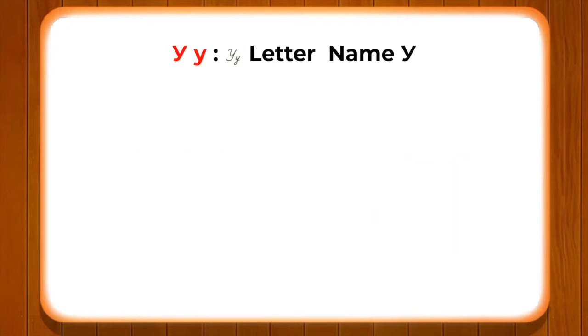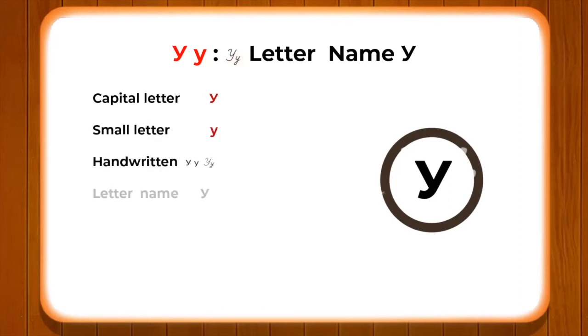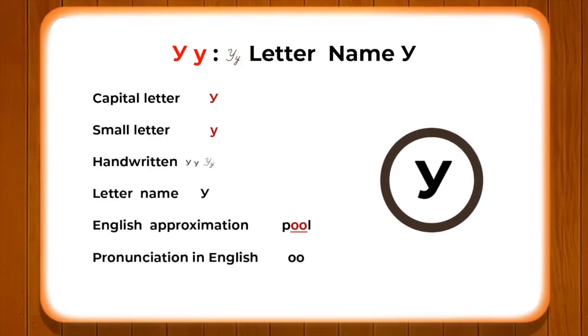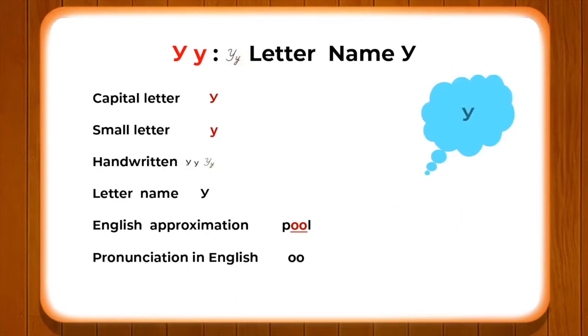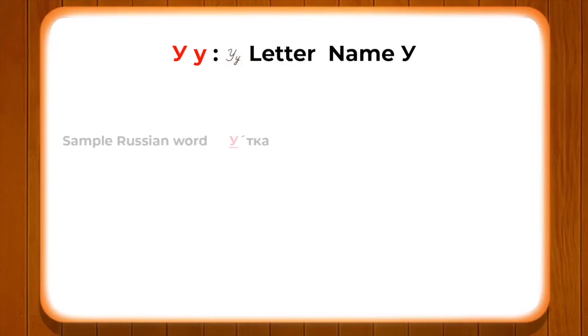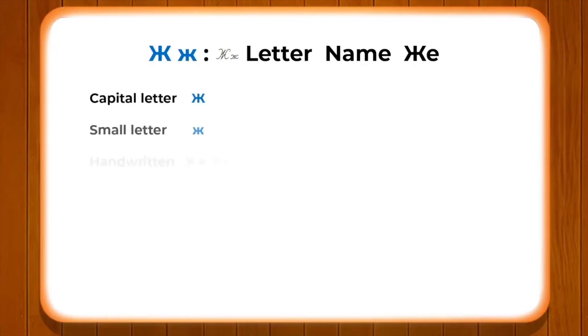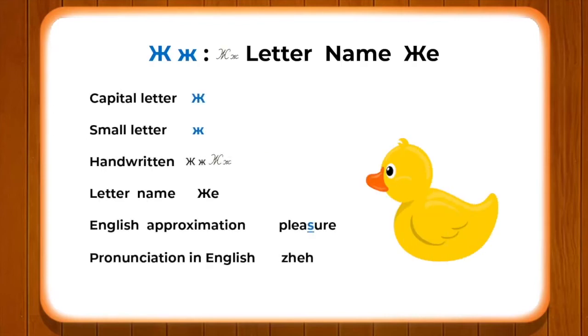Alright, now let's go ahead and look at this letter. The letter says oo. With the help of an English word for approximation, let's pronounce the sound of oo as in pool. And with the help of a sample Russian word, you can pronounce oo as in utka, which means duck.